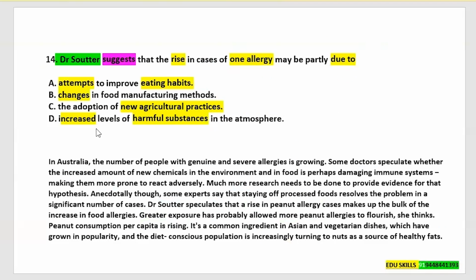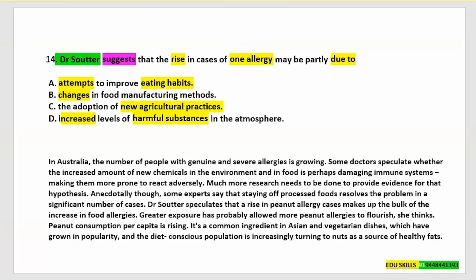In Australia, the number of people with genuine and severe allergies is growing. Some doctors speculate whether the increased amount of new chemicals in the environment and in food is perhaps damaging immune systems, making them more prone to react adversely. Much more research needs to be done to provide evidence for that hypothesis. Anecdotally, though, some experts say that staying off processed foods resolves the problem in a significant number of cases.